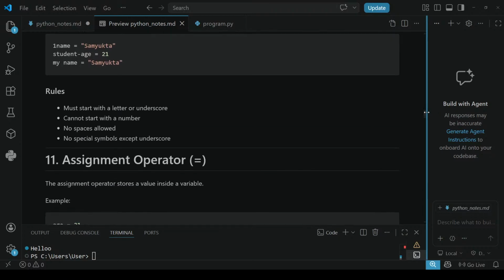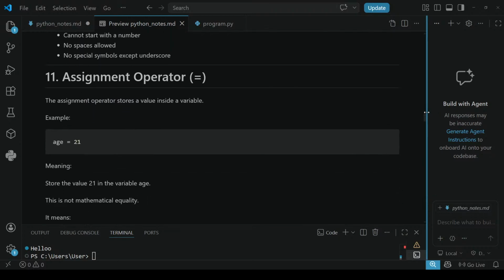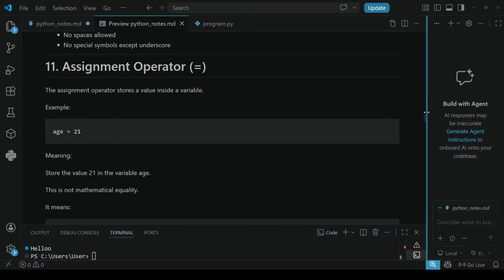Next, rules. We have studied about the rules. Okay, it is very important. Remember. Next comes assignment operator. Here the assignment operator is equals. What will this assignment operator do? It will store a value inside a variable.